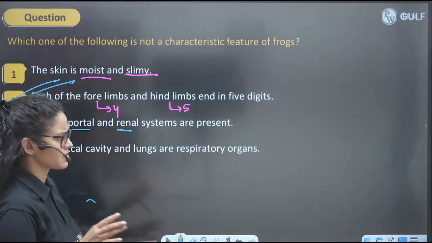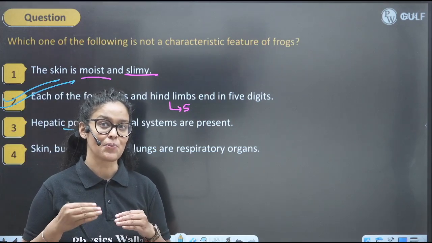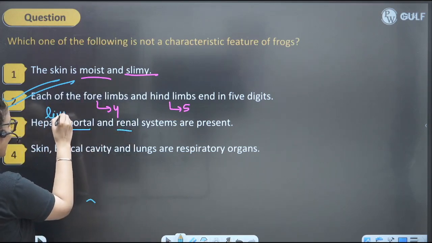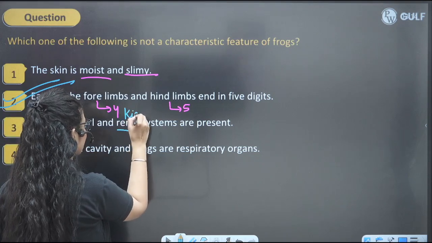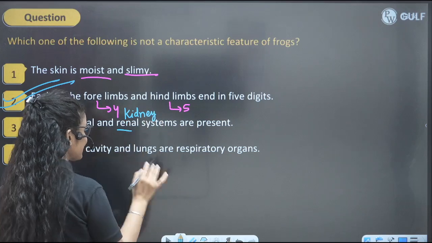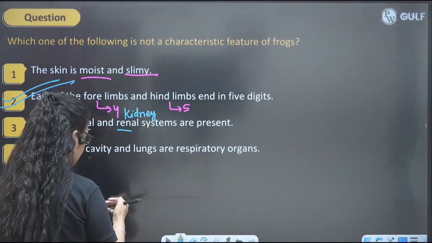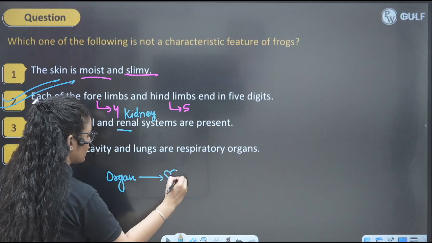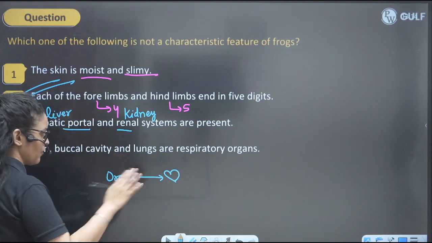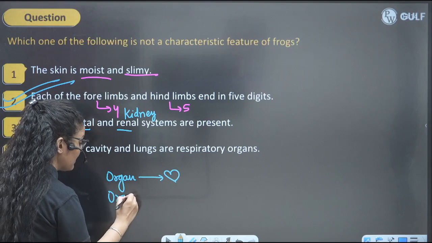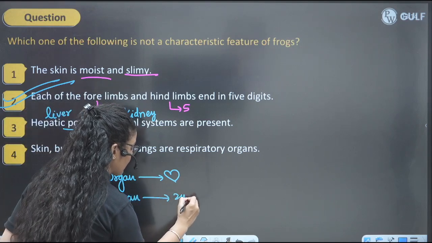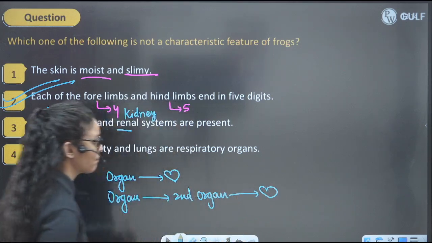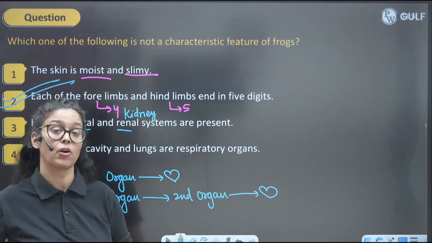Hepatic and renal portal systems, they do have. I'm sure you know what a portal system is. Hepatic means liver, and renal means related to kidney. A portal system means that generally blood from an organ goes directly to the heart in our body. But when blood from one organ goes to a second organ, and then from there goes to the heart, it is known as a portal system.